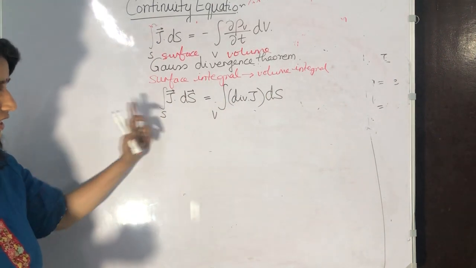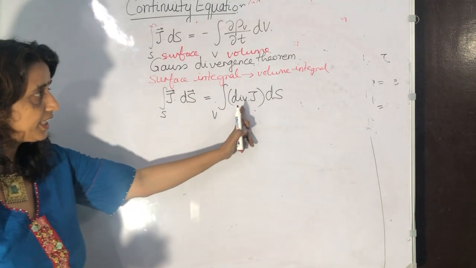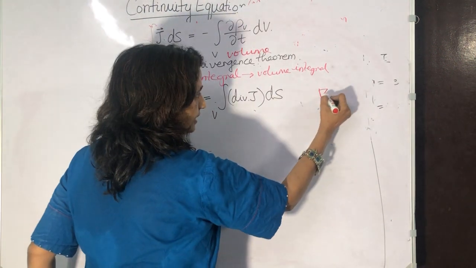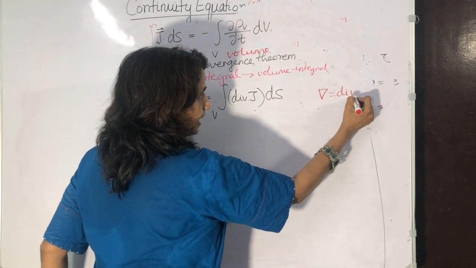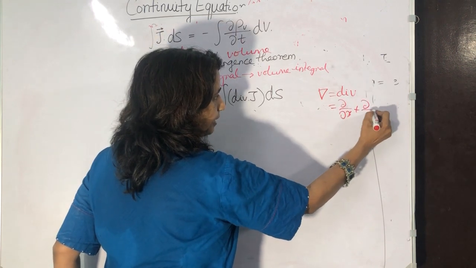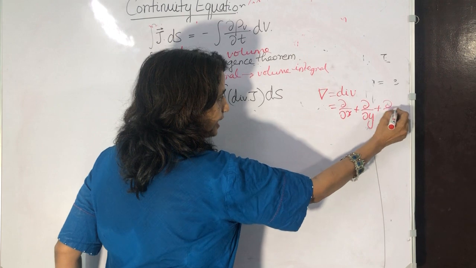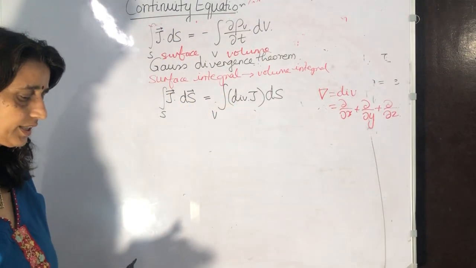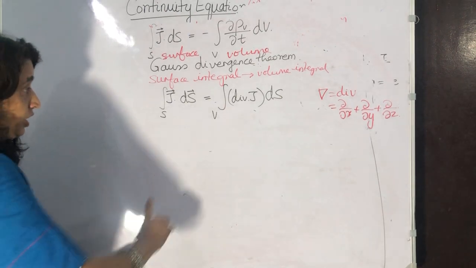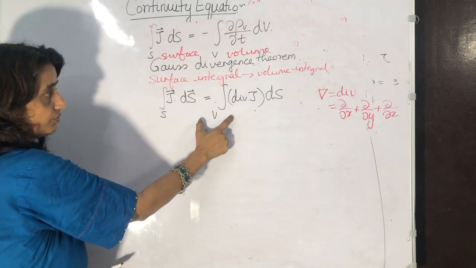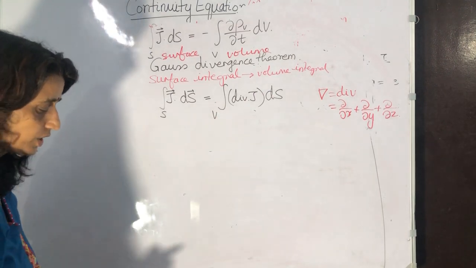S is your surface area, J is your current density, and this del symbol means divergence, which is del upon del x plus del upon del y plus del upon del z. That is all, because now it is going in all the directions. Now we will put this value in terms of this here and then equate the two.